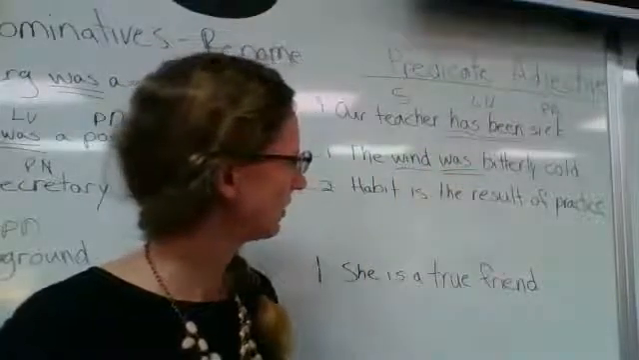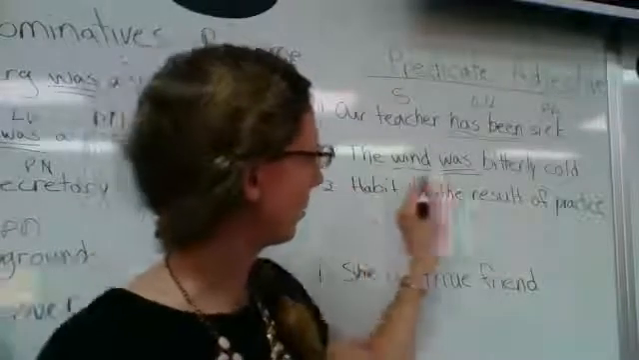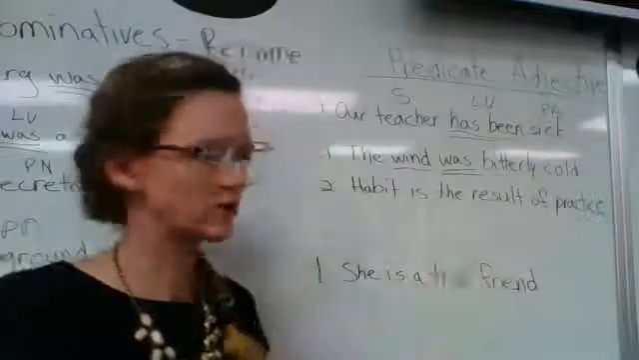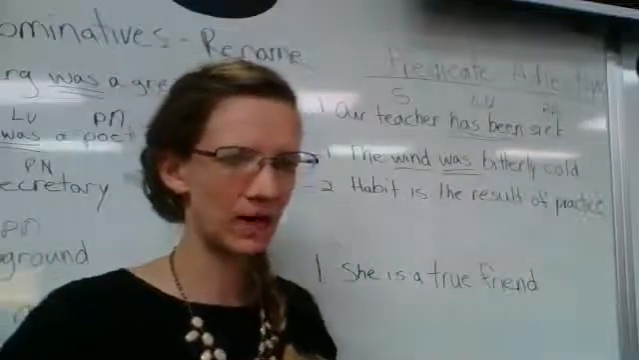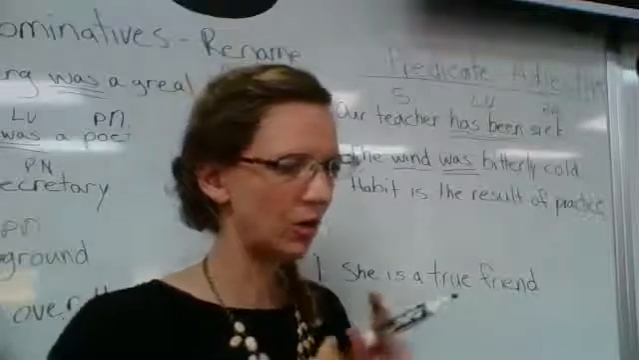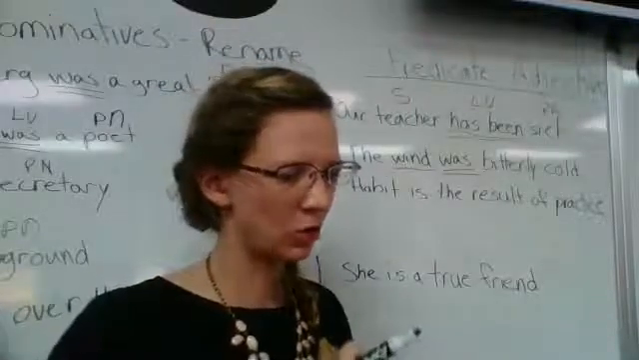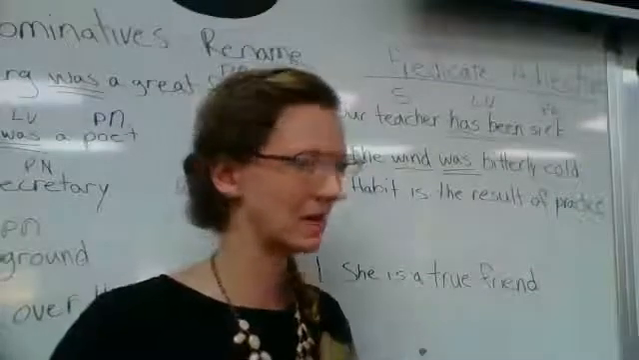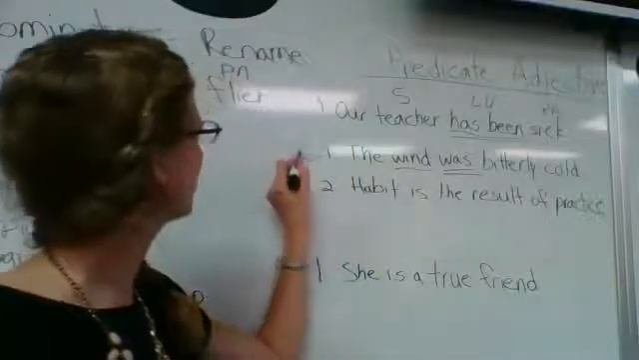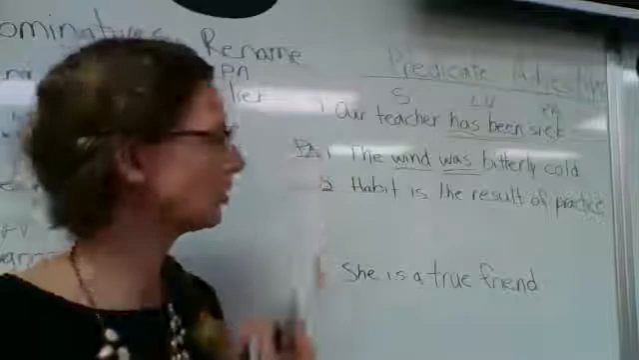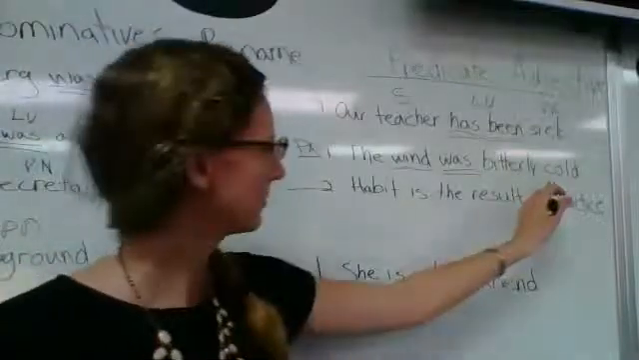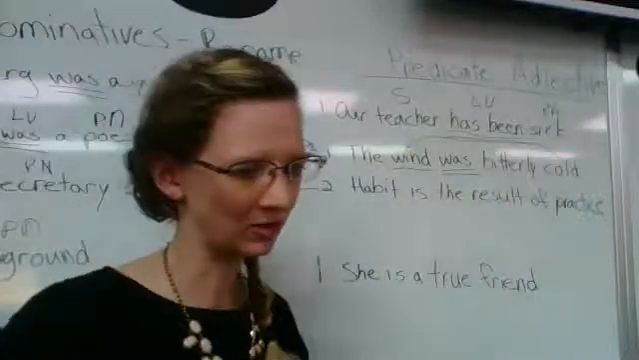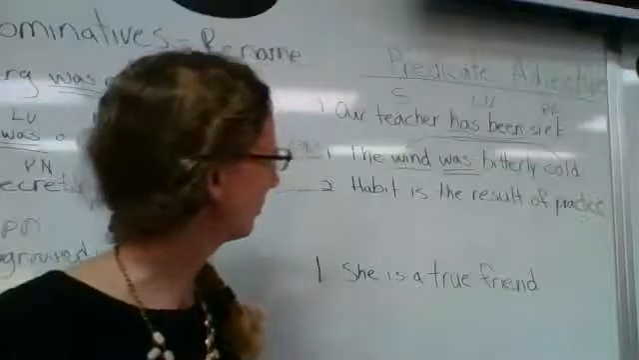bitterly cold. So what is describing the wind? Not bitterly. Bitterly describes cold. The wind was cold. Now, is cold renaming the wind, or is it describing the wind? Is it a predicate nominative or a predicate adjective? Can you say the cold was wind? That doesn't make sense. Can you say the cold wind? That does make sense. This is a predicate adjective. It is not renaming the wind, but it is describing it. And it's cold is describing wind. And was links those two together. So was is a linking verb.